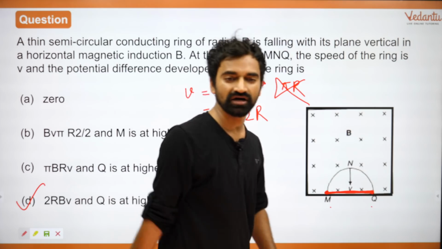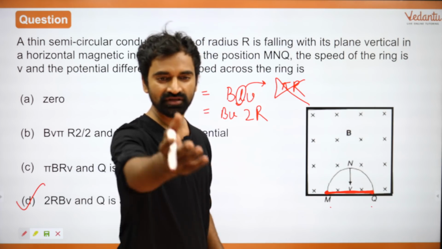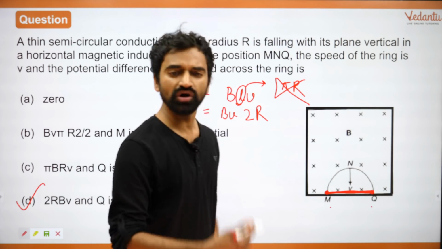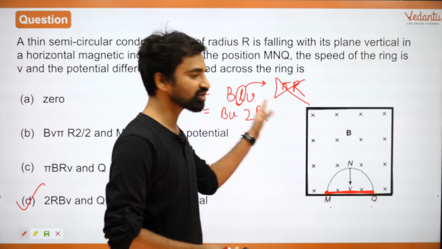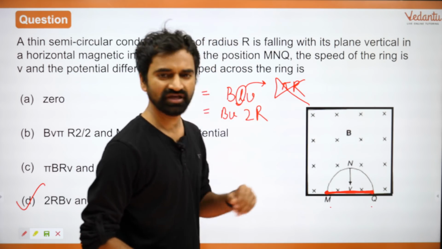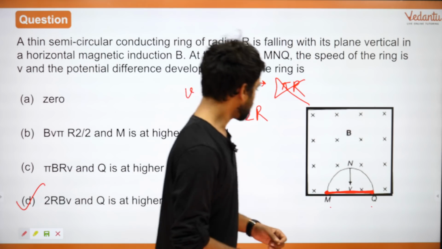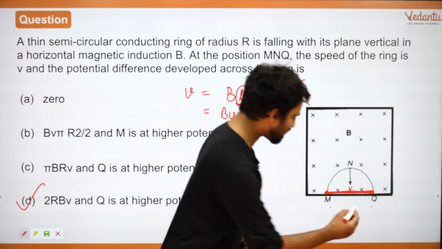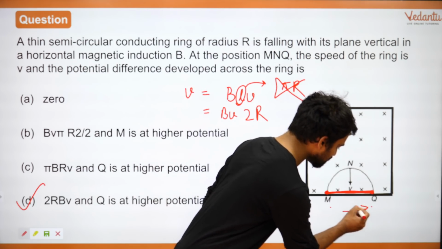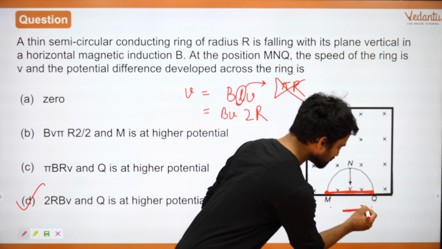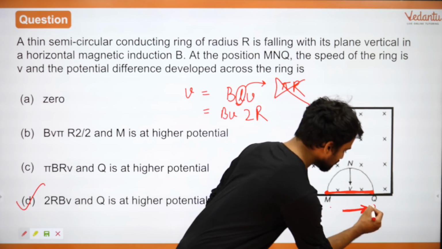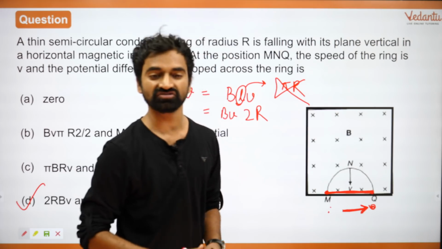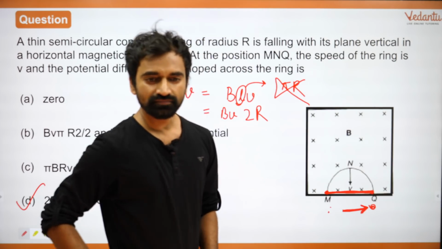Everyone, thank you. Desi Ramp Stars, everyone. Yes. Use the left hand rule, or as I do, I just use the cross product. ये जो L cross V है उसका cross product मैं use करता हूँ, right? So when you use the cross product, you will realize that all the positive charges will move in this direction. The higher potential will be in this region. This will be at a lower potential. That is how I solve it, right?